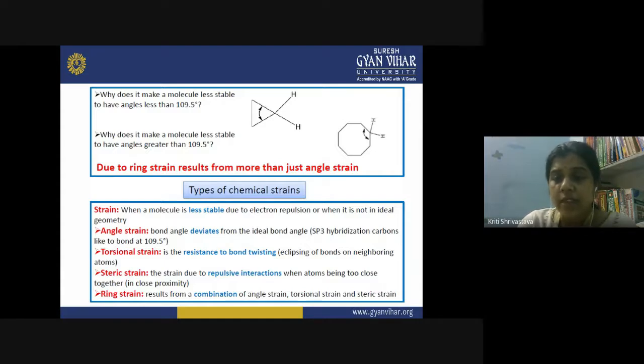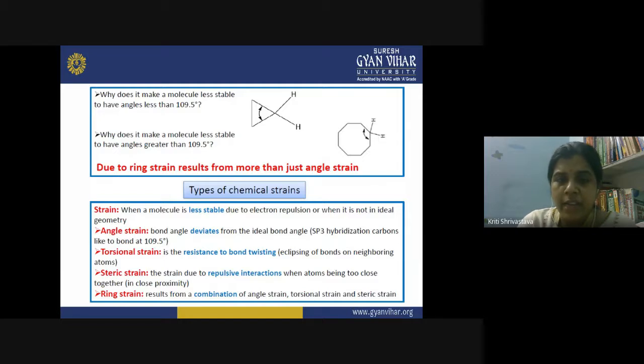These are the two factors which make the molecule unstable, and you call it a strain. The strain present in the molecule, especially in the case of cycloalkanes, can be of different types. You can attribute this strain to different factors, and each factor gives a different name to the strain.